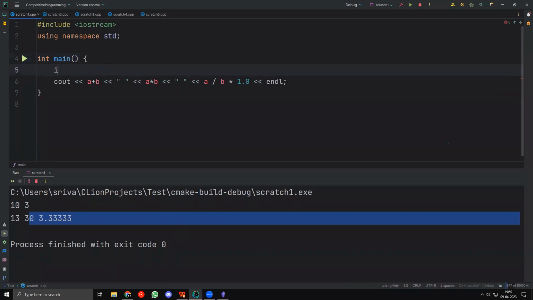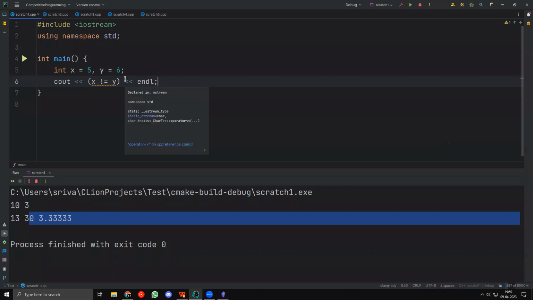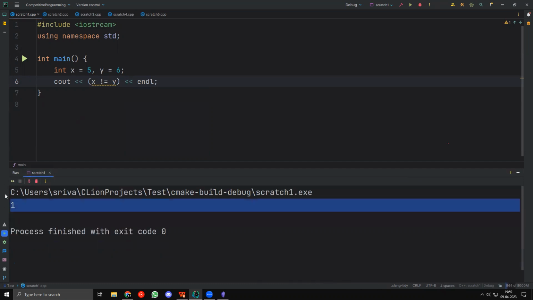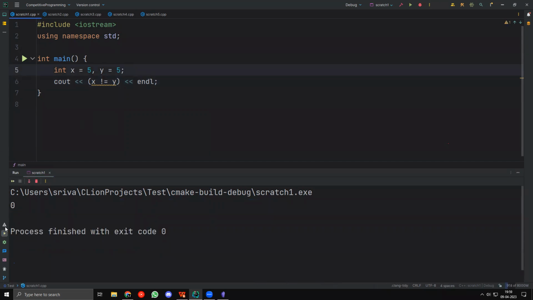Let's just say that I have int x equal to 5, y equal to 6. Let me output x not equal to y. And this again will output true if they are not equal, and true is considered as 1, right? So it will output true if it is not equal, and it will output it as 1. So if I run this, I should get 1. There you go. Now let me make them equal, and now I should get 0. And yeah, there you go.